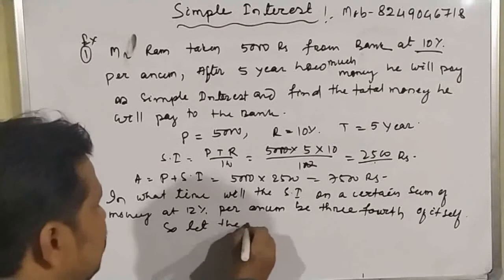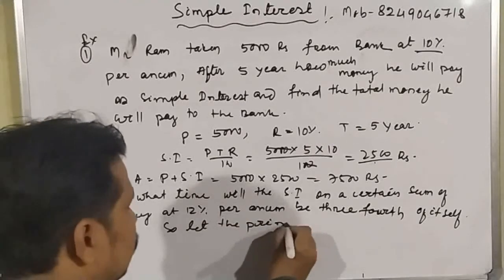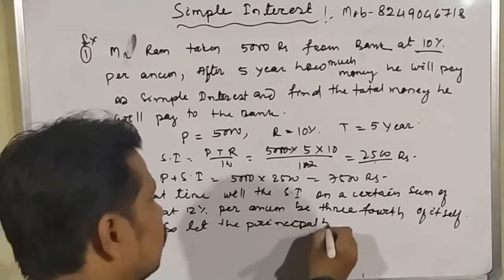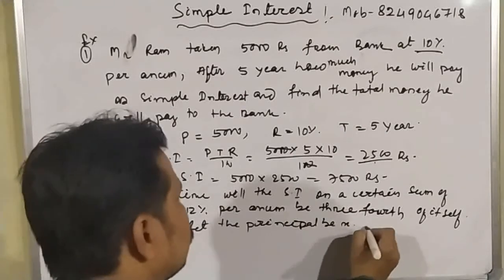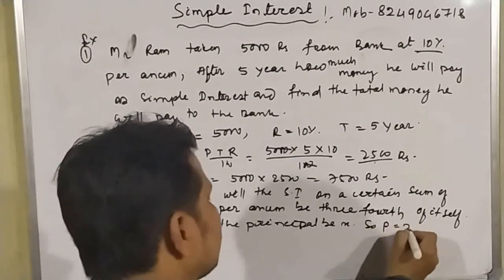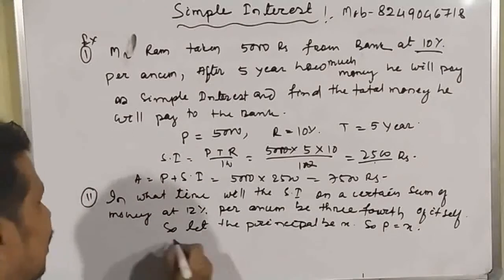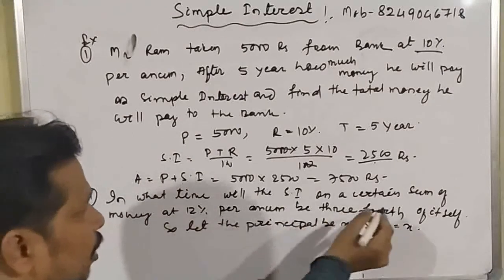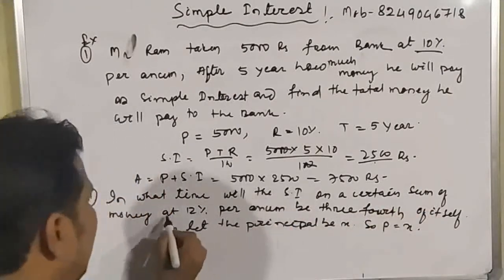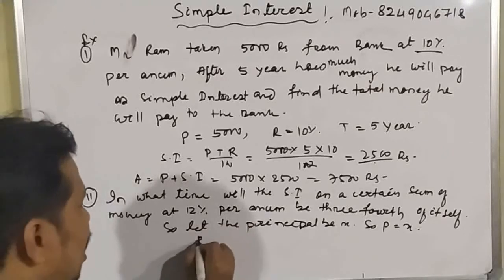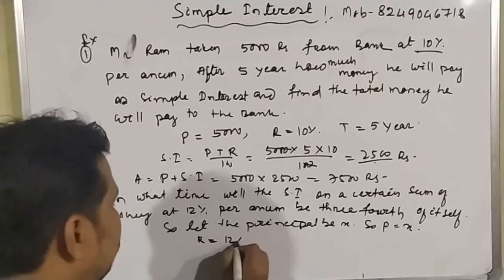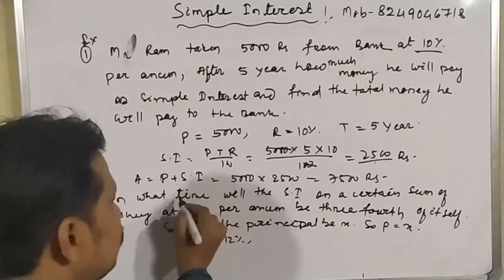Let the principal be x. So, P is equal to x. And it is given that the certain sum of money is at 12% per annum. That means R is equal to 12%. Okay. And time is not given.